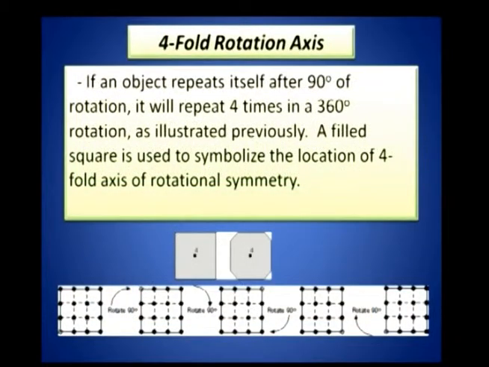The square will have a four-fold rotation axis. You have a square here. You have got a lattice which has got the lattice points here. It is a square lattice. Remember, it is a square lattice. That is the reason why only a square will have a four-fold rotation. Rotate it through 90 degrees, you get this. You rotate it again 90, again 90: one rotation, second rotation, third rotation, fourth rotation.